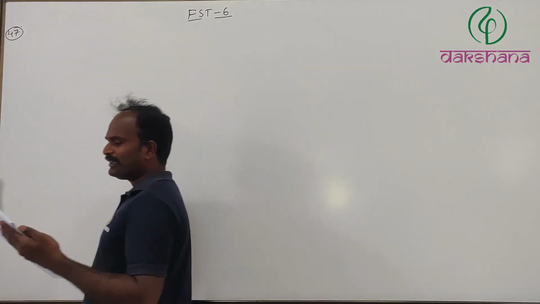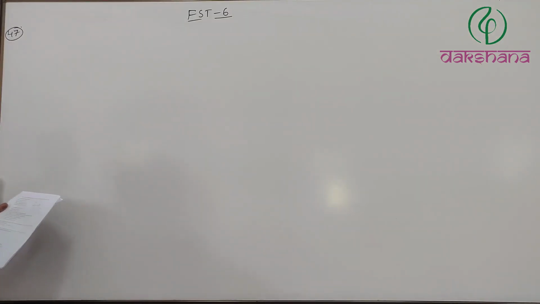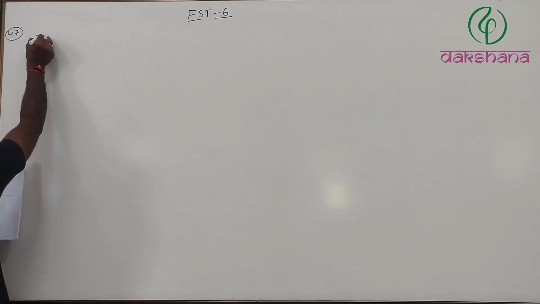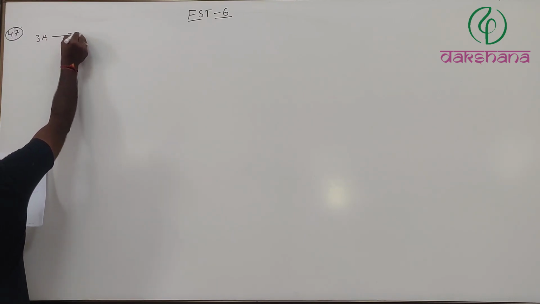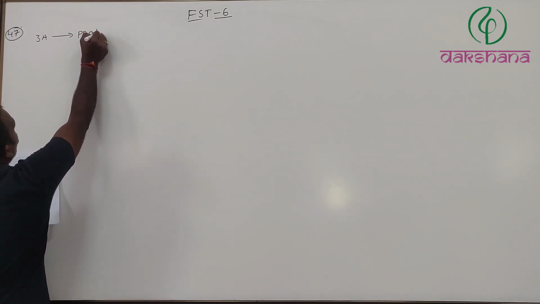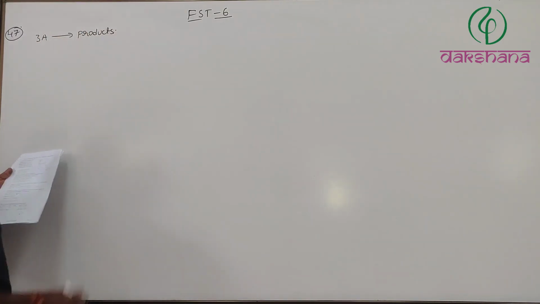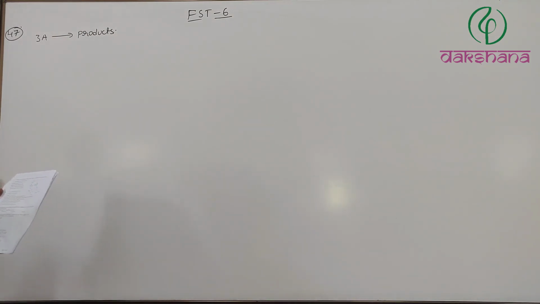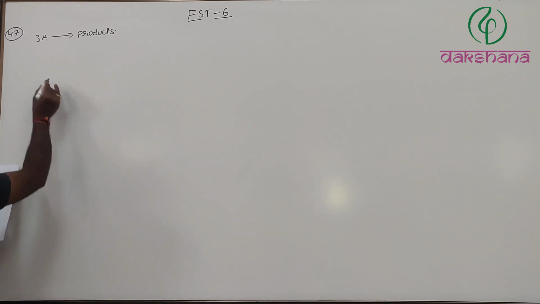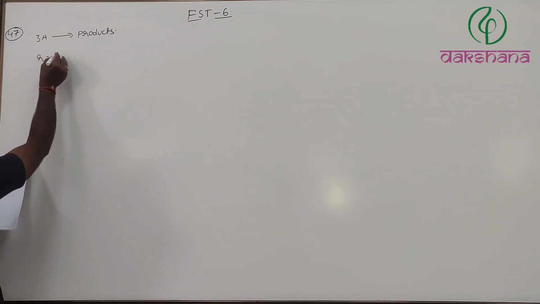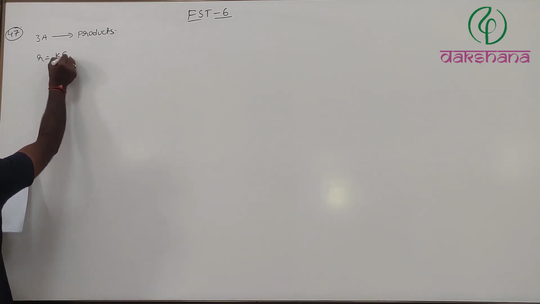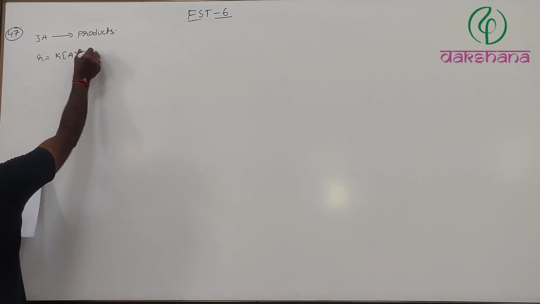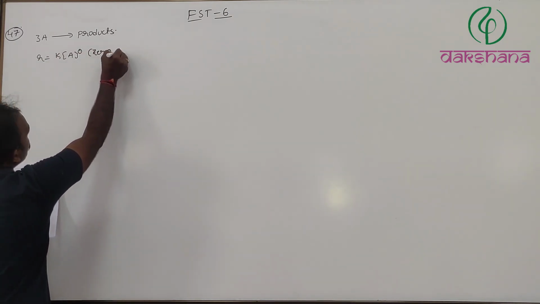Yeah, question number 47. Here they have given 3A giving rise to products, and given K, which is the rate constant, and they have mentioned that this is a zero order reaction because R is equal to K into concentration of A power 0, hence this is zero order.